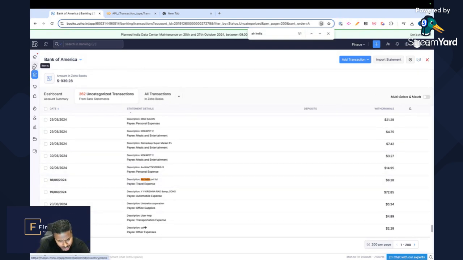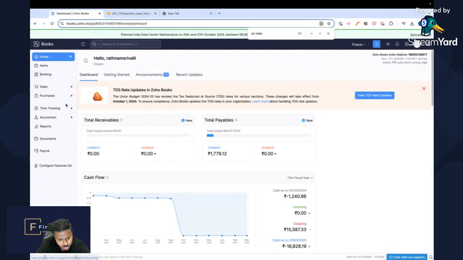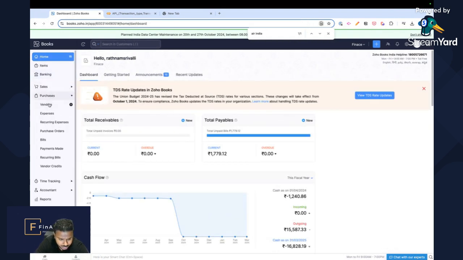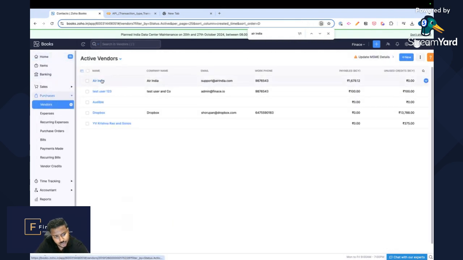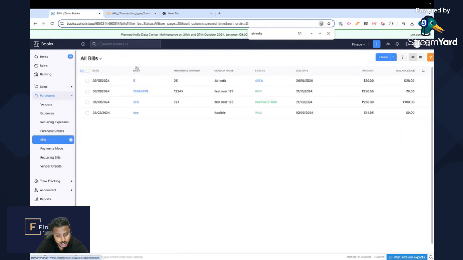However, before we do that, let's check the two assumptions we made. I've already left the Air India vendor created from our last video, so the Air India vendor is already created and doesn't need to be created anymore. But not only that, I've created a bill for $20, which is a surplus in excess of the $8.28. So if this works properly, it's going to realize that there's an open bill, a status open bill, and it's going to pay $8.28 of that.